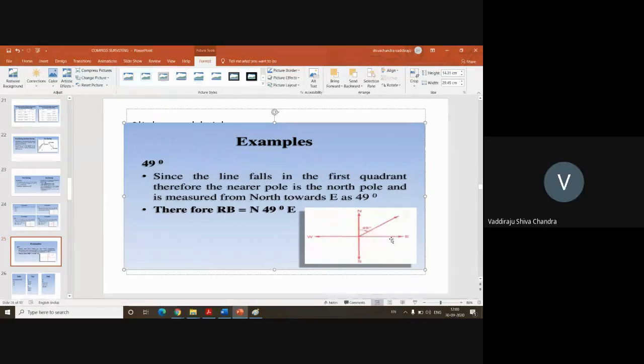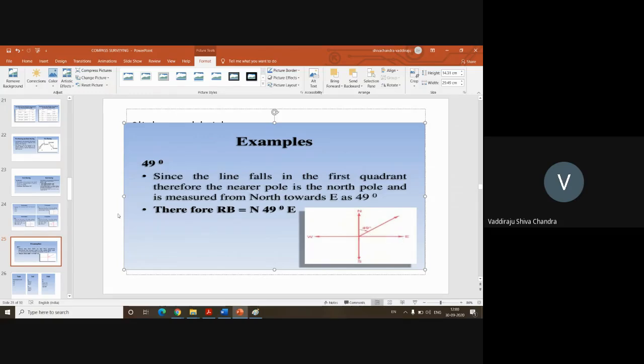I'm telling you, this is very, very important. If you don't understand this, you will not be able to solve any problem of compass surveying. So don't feel shy. If you're not able to understand, tell me, I'll repeat it. This line is in the first quadrant, the northeast quadrant. As per quadrantal bearing notation, what should the value be? North 49 degrees east. So as per quadrantal bearing, it will be north 49 degrees east.